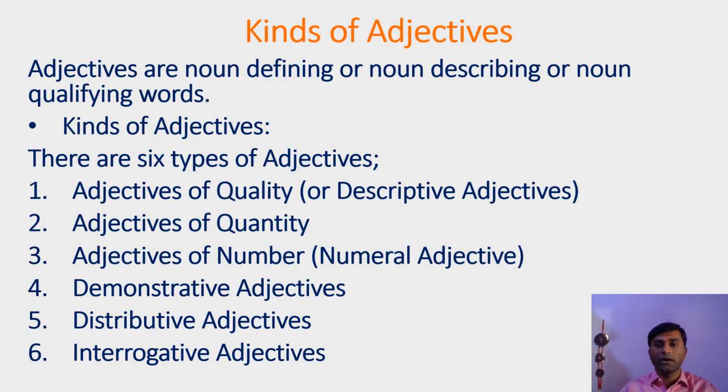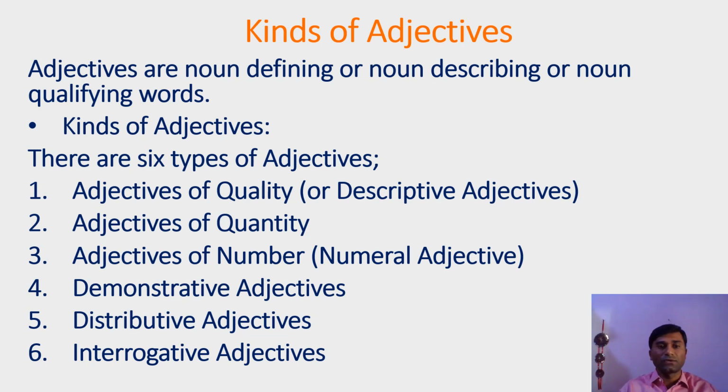Friends, adjectives are very important in English language. They play a great role in English language. They are also called ornamental words because they decorate language. They describe nouns. When we describe something, when we narrate something, we take help of some words and those words are called adjectives. So in a way, adjectives are very important in order to ornament the language.